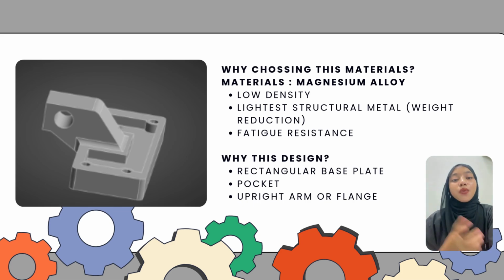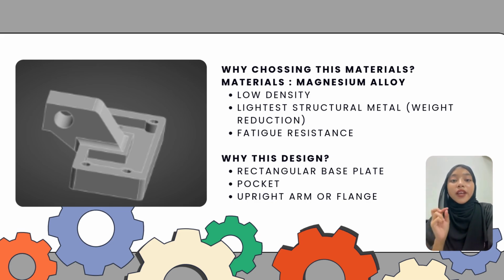I want to talk about our aircraft engine bracket. Why did we choose magnesium alloy as our material? It is because magnesium has a low density, which is 1.7 g/cm³. It is also a lighter structural metal that allows a design for weight reduction. Magnesium alloy is also fatigue resistant, since engine brackets are subjected to cyclic loading, and the alloy can withstand these repeated stresses